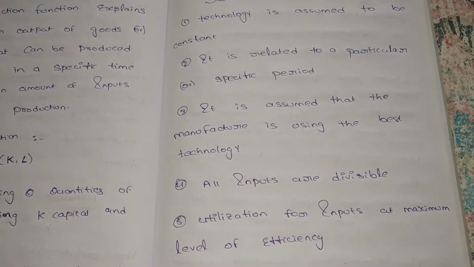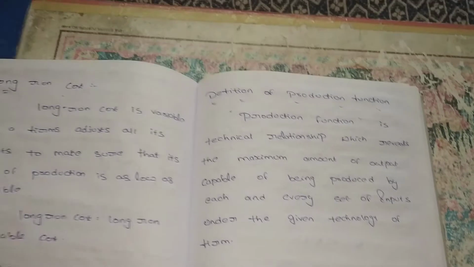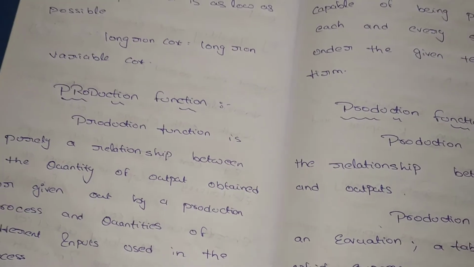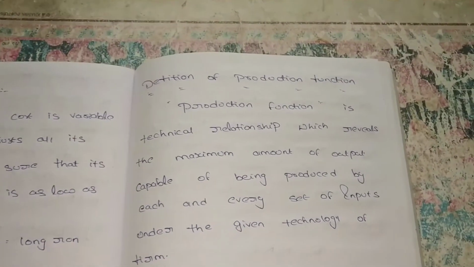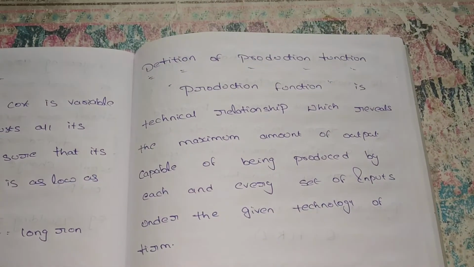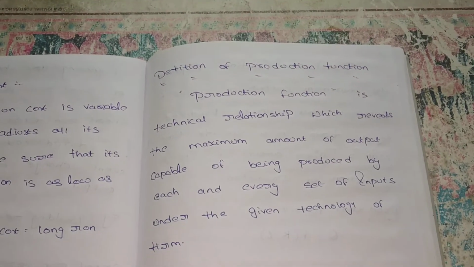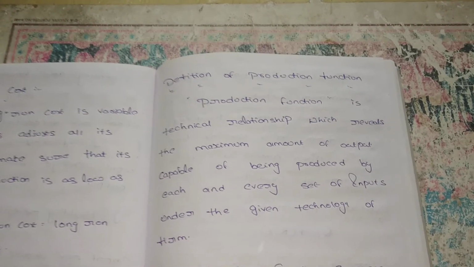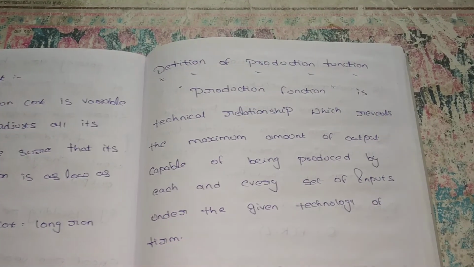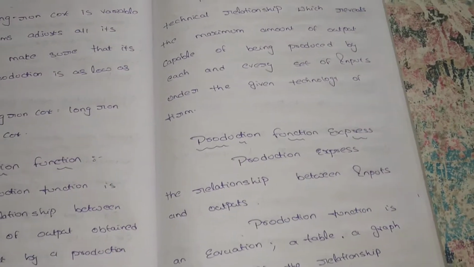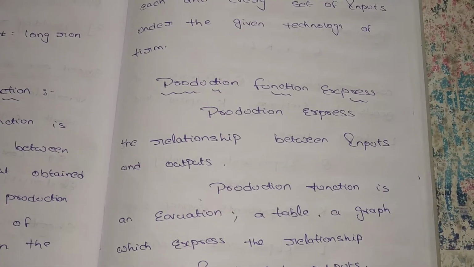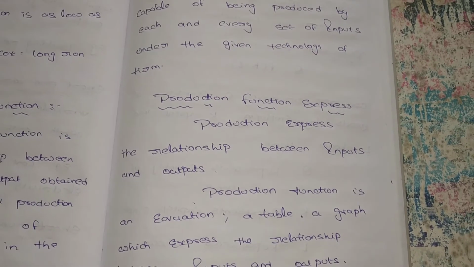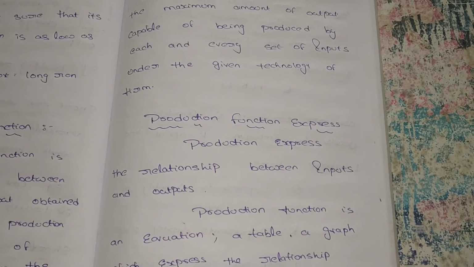So these are all the assumptions in the production function. Up to now we discussed what the production function is. It shows the relationship between the quantity of inputs in the process and the quantity of output. Its definition: it is a technical relationship which reveals the maximum output for each unit of input given. How much maximum output are we receiving? The production function can be represented in a table or a graph, showing what inputs we are giving and what output we are achieving.